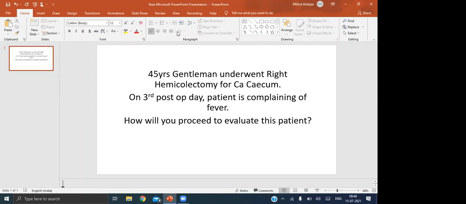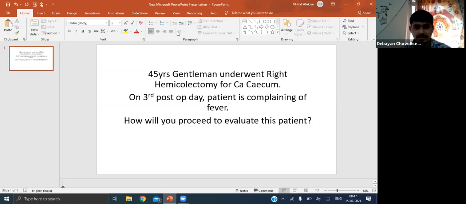No, it is not related to the ebb or flow phase. It is purely related to physiology. The reticular activating system, the RAS, is working there, and it fights the stress that the patient has during surgery. By the third post-operative day, that fight is over. So if there is any bacteria or any factors which might cause inflammation, that overpowers the immune system of the body, and then it comes into play. Now, the immediate causes may be, tell me.